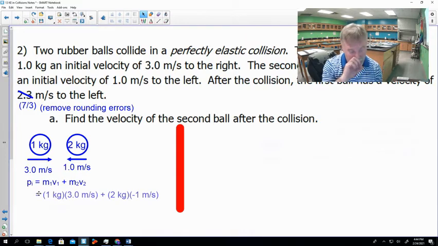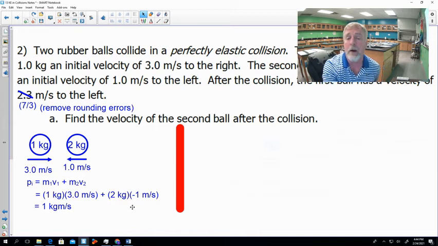Also, like the last problem, I want you to remember here, the momentum to a direction to the right is positive, a direction to the left is negative. So we have a negative velocity here for our second ball. And that's important, right? Because we're going to subtract these two instead of adding them. And we end up with a total momentum of our initial state of 1 kilogram meter per second.